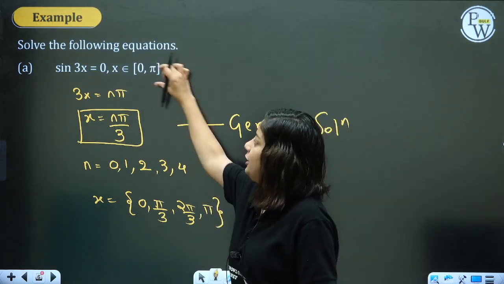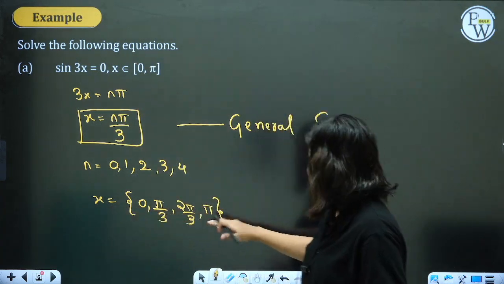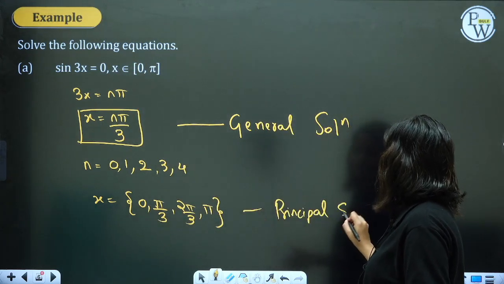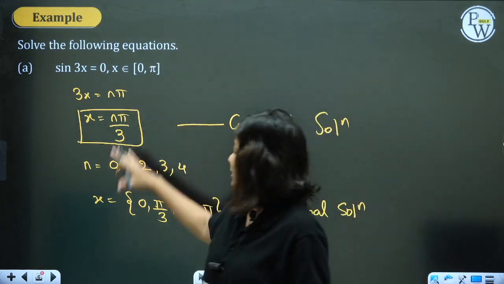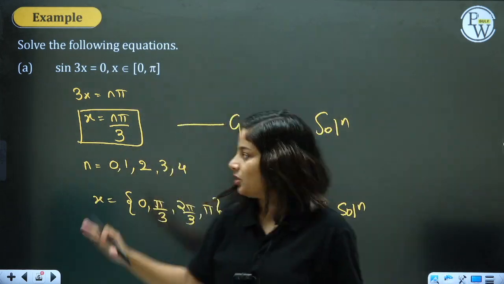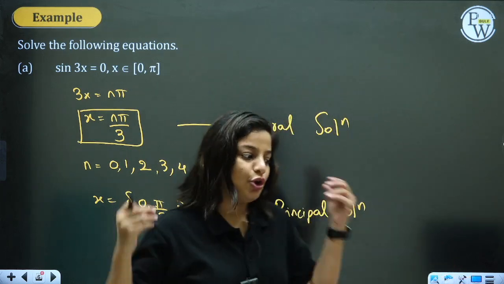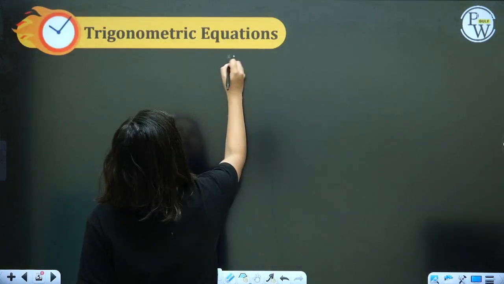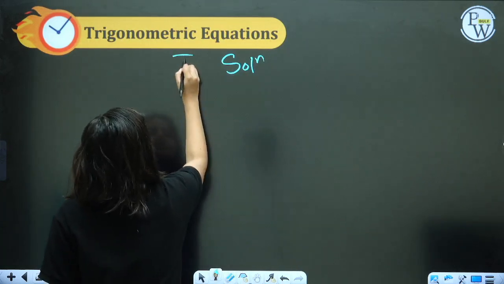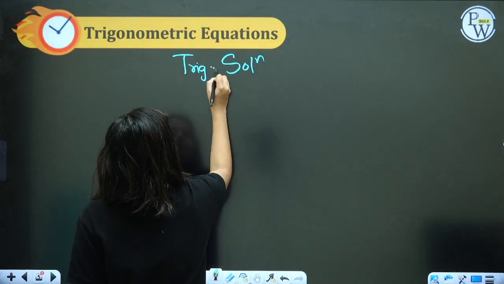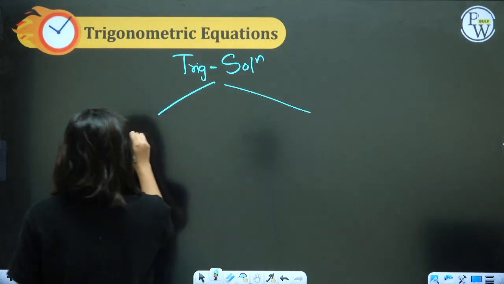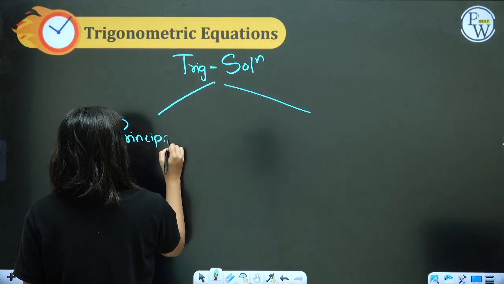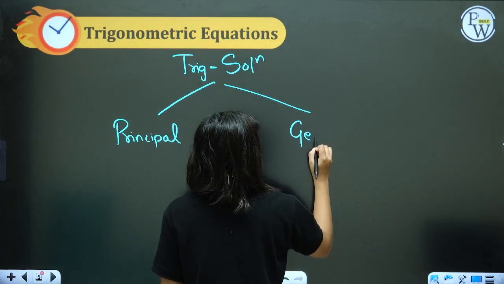And then according to the domain, if you find the value of x, it will be referred to as the principal solution. Principal means specific solution. For this question, these are the values of x. General means it has all the values. That brings me to another explanation about trigonometric solutions: they can be of two types, principal solution as well as general solution.